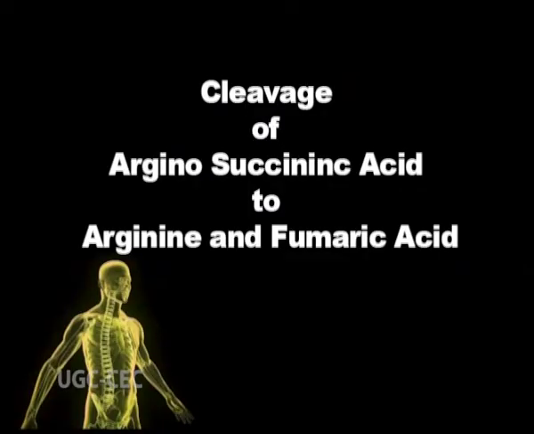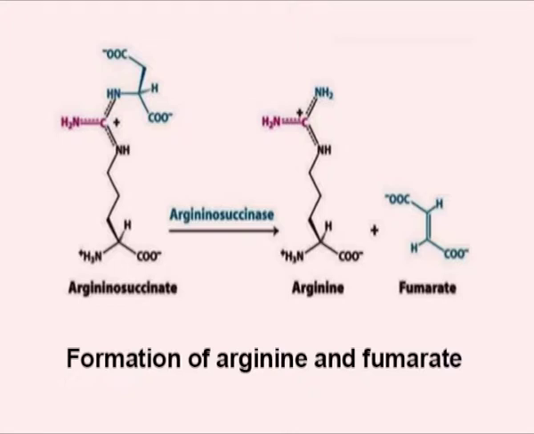The fourth step, cleavage of arginosuccinic acid to arginine and fumaric acid. In the next step of the urea cycle, arginosuccinate lyase reversibly cleaves arginosuccinate to produce arginine and fumarate. Arginine contains 4 atoms of nitrogen. The fumarate then enters the mitochondrion of liver cells and enters the pool of citric acid cycle intermediates.